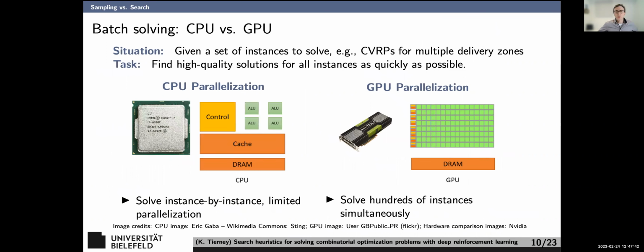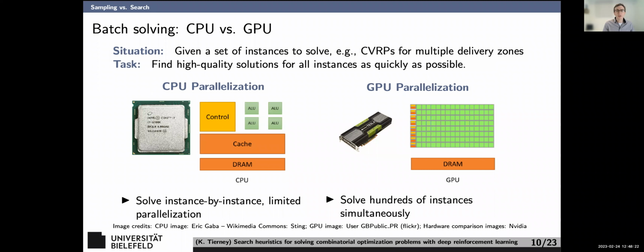And this presentation is all about the search. So one more background slide, and then we get to the search procedures. Something your standard discrete optimization person might not realize with this kind of method is that a huge advantage of using the GPU is your ability to solve batches of instances. If you're given a set of instances to solve, like there's a company nearby us here in Bielefeld, Germany. They have to solve several hundred routing problems every week. If you had a nice method to run them in parallel, you could solve those way faster than if you solve them one at a time.